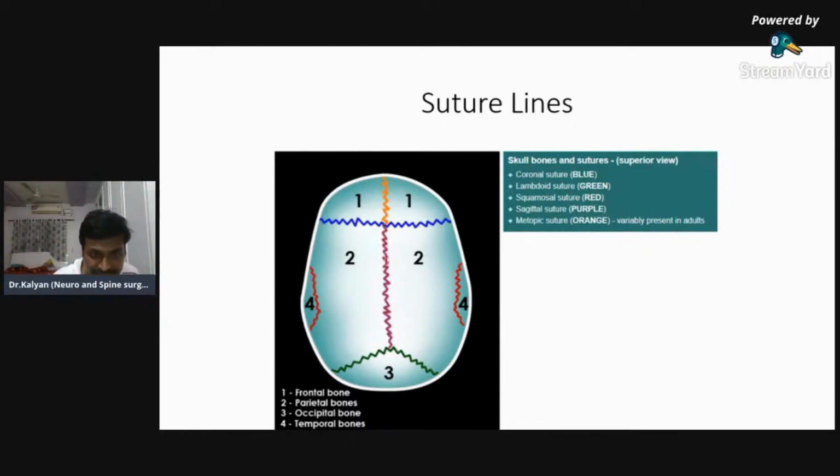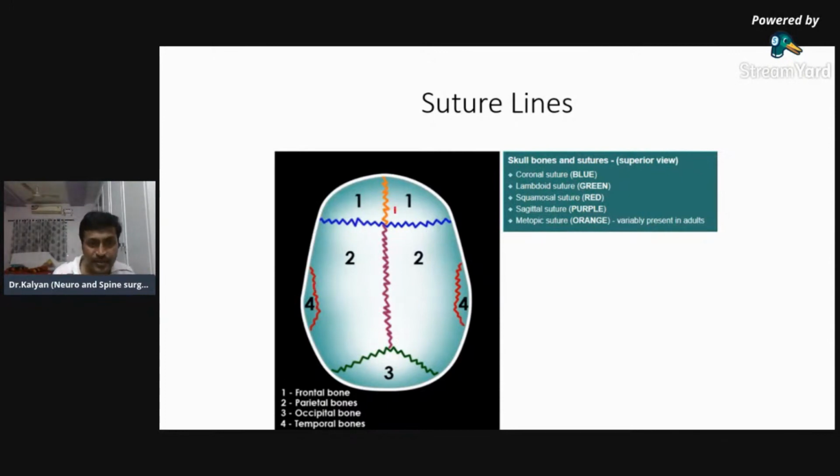The line which is vertically present, and this is the view of the skull from the top, you are seeing the skull from the top, this line which divides the skull into right and left is known as the sagittal suture. So along the sagittal plane, we have the sagittal suture. Along the coronal plane, anteriorly we have the coronal suture. Posteriorly we have the lambdoid suture. And on either side, just above the ear, we have the squamosal suture. So you will have to remember these four sutures.